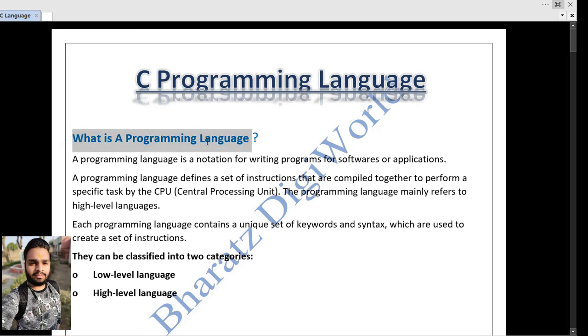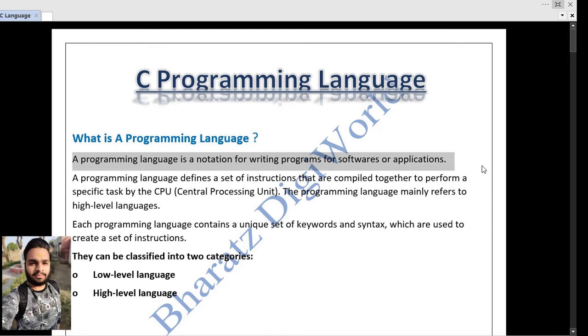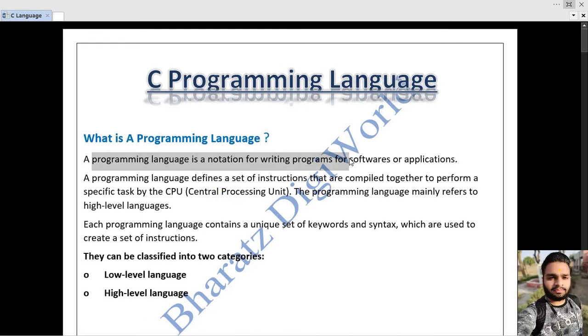First of all, let's learn what a programming language is. A programming language is a notation for writing programs for softwares or applications. Programming language is basically a way of writing programs for applications or softwares. A programming language defines a set of instructions that are compiled together to perform a specific task by the CPU, that is the central processing unit of our computer.